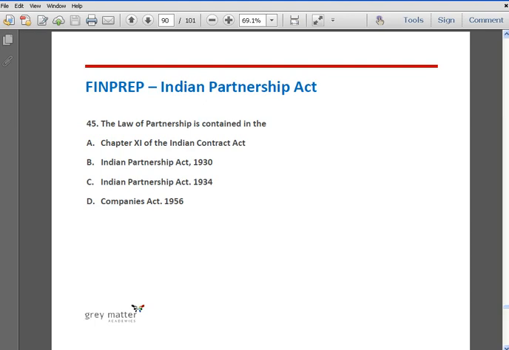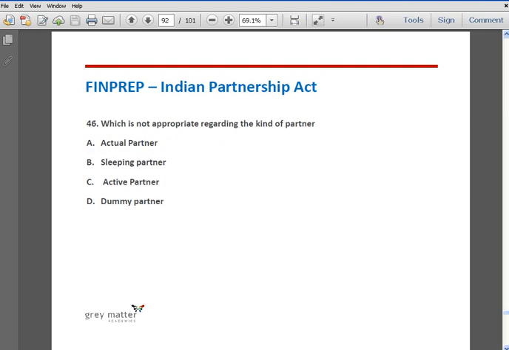Question number 45. The law of partnership is contained in option A, chapter 11 of Indian Contract Act, option B, Indian Partnership Act 1932, option C, Indian Partnership Act 1934, and option D, Companies Act 1956. The correct answer is option B. It is self-explanatory. Question number 46, which is not appropriate regarding option A, actual partner, option B, sleeping partner, option C, active partner, and option D, dummy partner. The correct answer is option D, dummy partner.